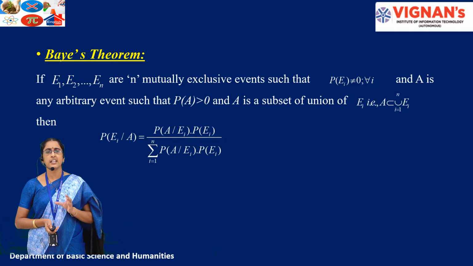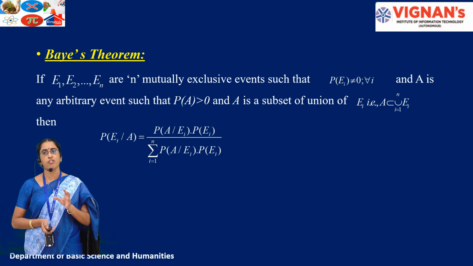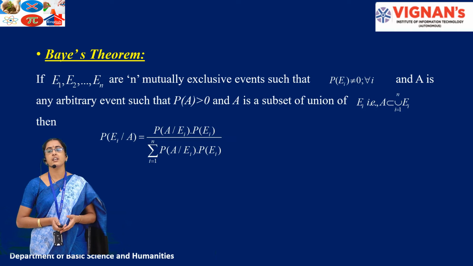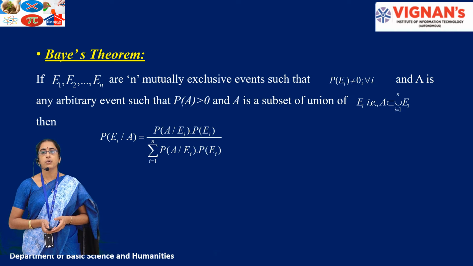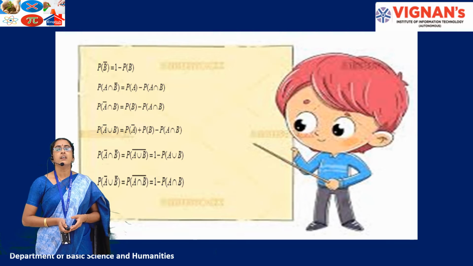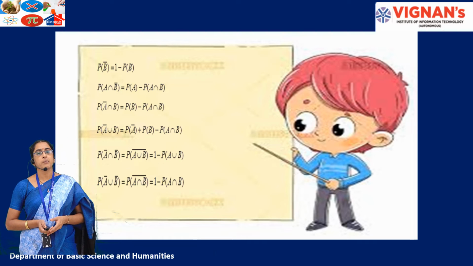Again here, if you clearly observe, we have used the formula of probability only, that is number of favorable chances by total number of chances. So here the Bayes theorem is probability of Ei given A equal to number of favorable chances by total number of chances. While solving the problems, you can clearly understand this formula. Then again we have to remember some important formulas for solving the problems, such as detecting the noise in the signal and everything.